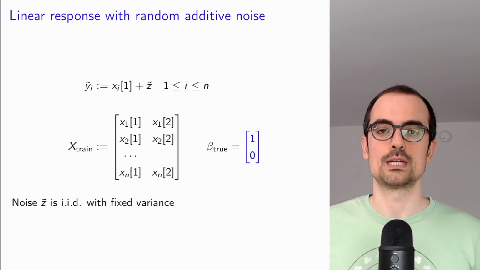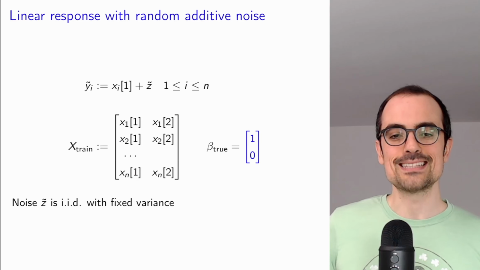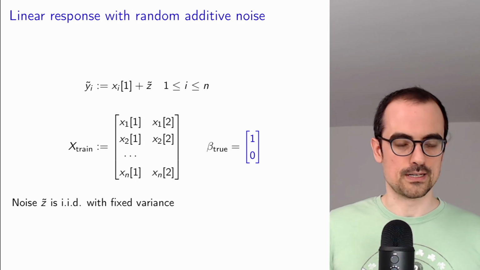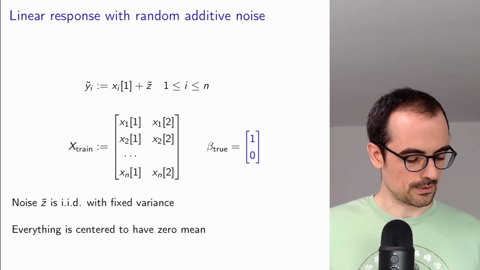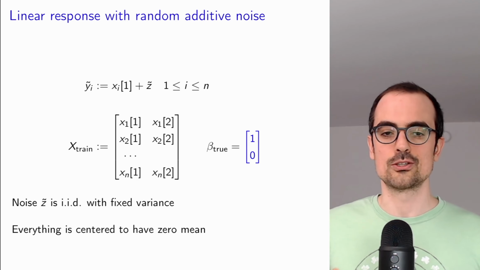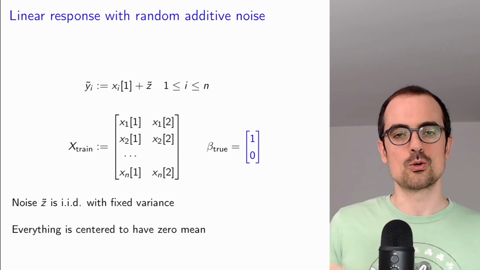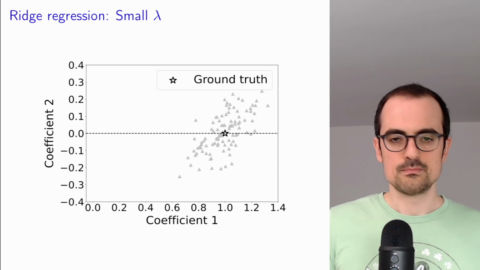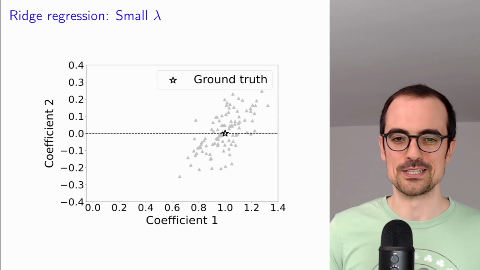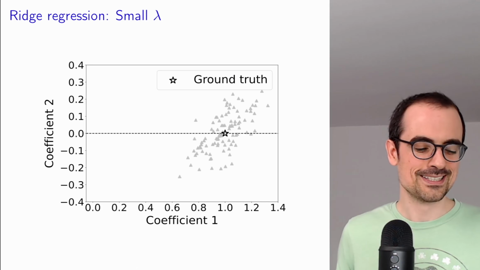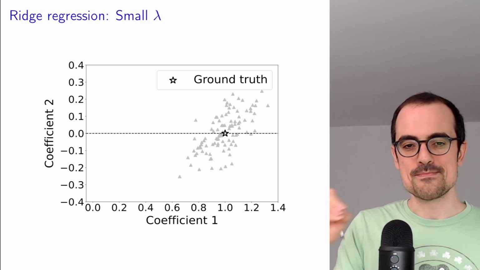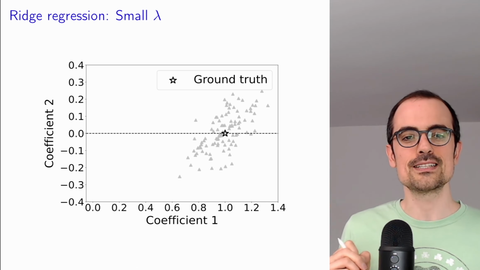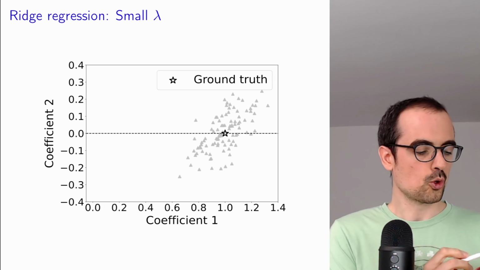Now I'm going to show you what happens if you create many data sets like this. Everything is centered to have zero mean, so we don't have to worry about additive constants. I think these were 100 data points, but I'm not completely sure. You have that information in the book. The point is that I create many training sets with these characteristics, and then I look at the two coefficients.